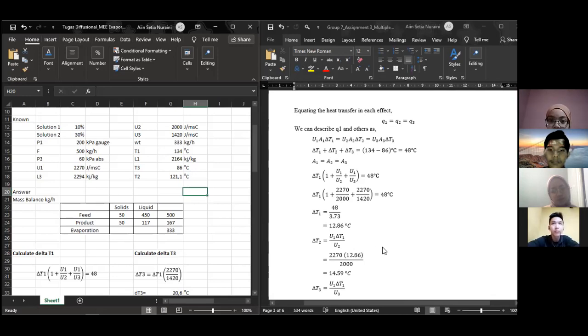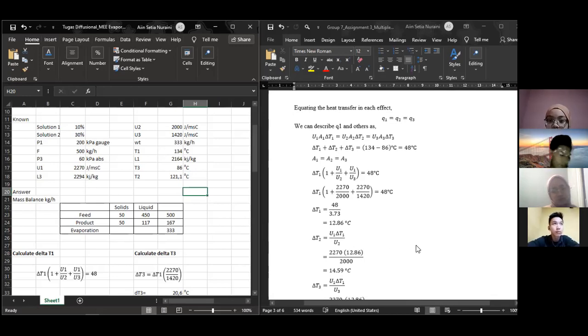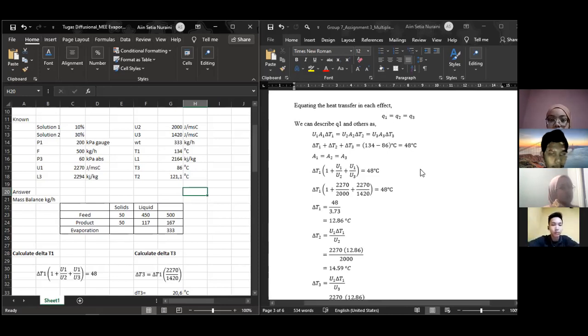Next is equating the heat transfer in each effect. We search the heat with this equation: Q1 equals Q2 equals Q3.